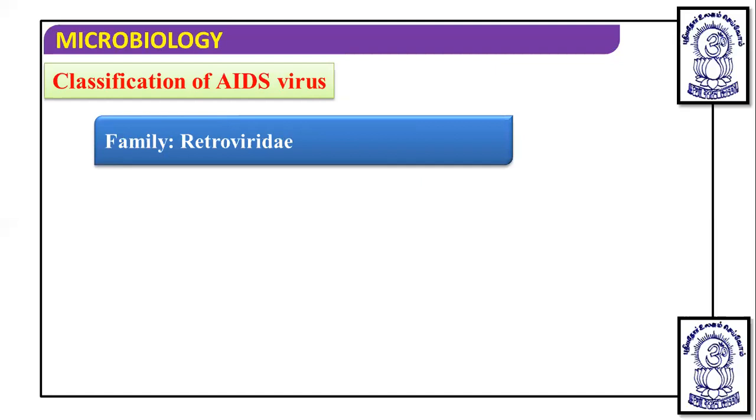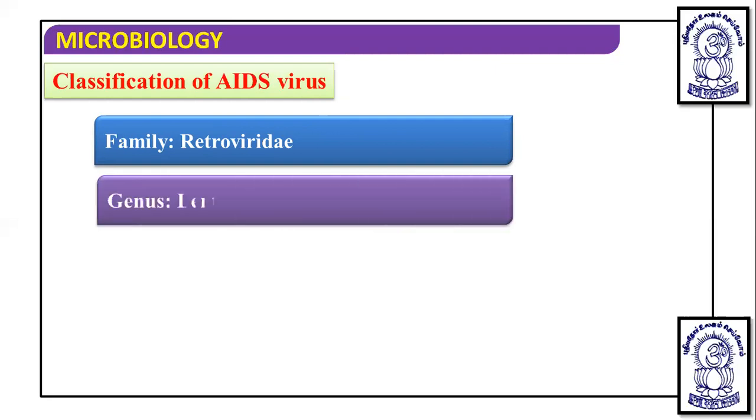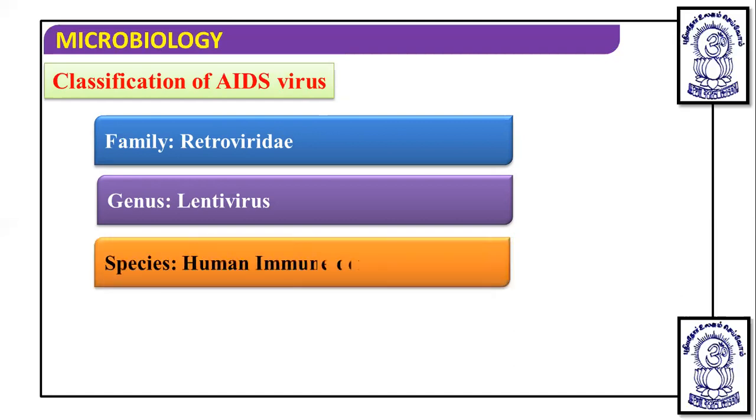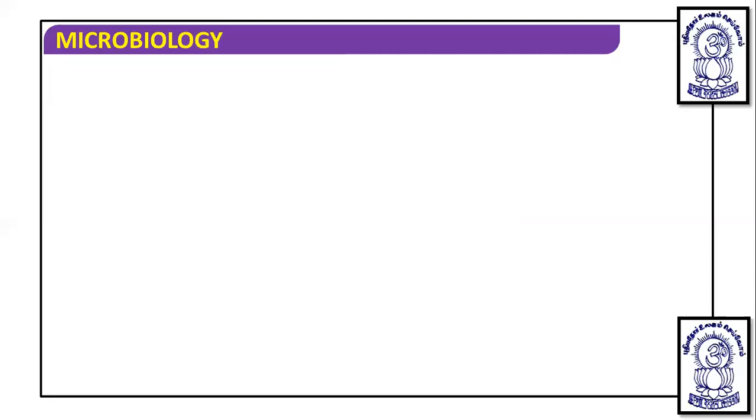If we talk about its classification, the family where it belongs is Retroviridae, so viridae is used as a suffix for the family. Then the genus is Lentivirus, so virus is used as a suffix for the genus. And the species is human immunodeficiency virus, so HIV is the particular species.